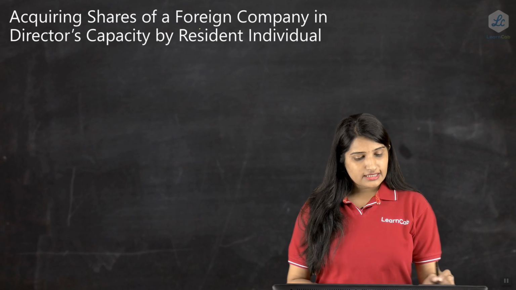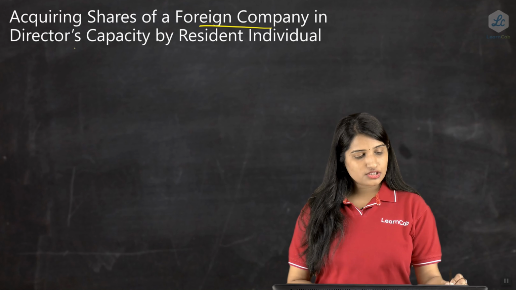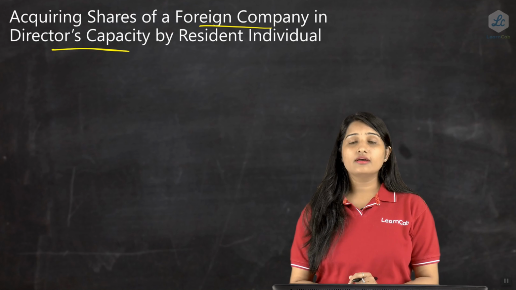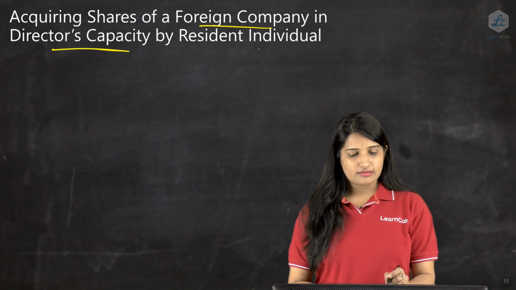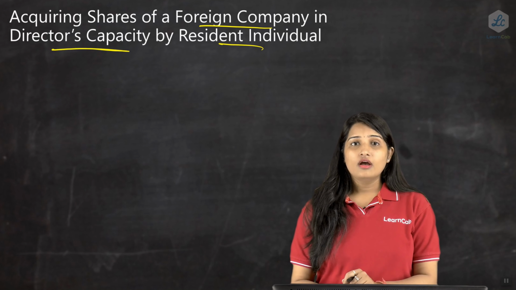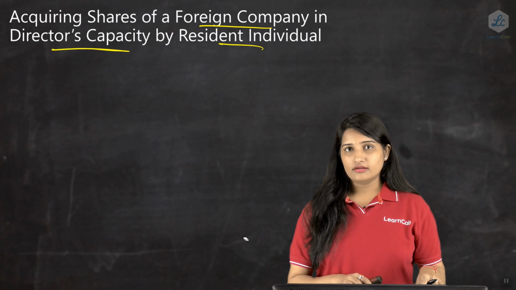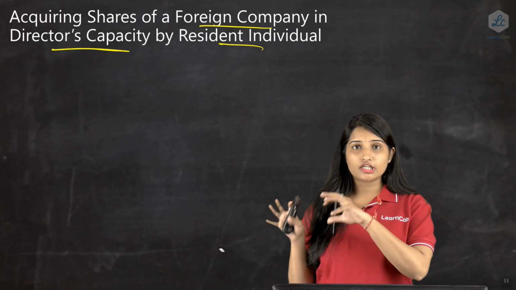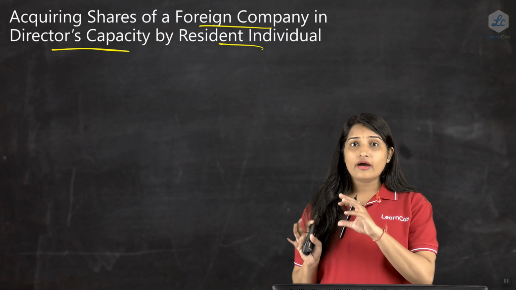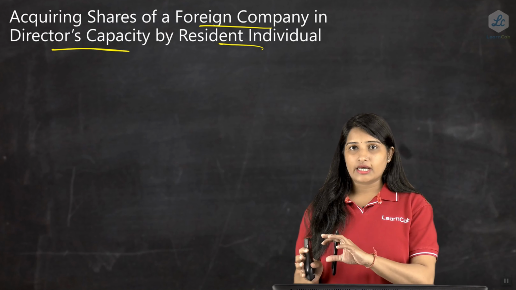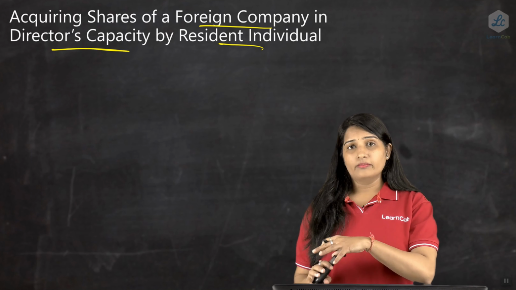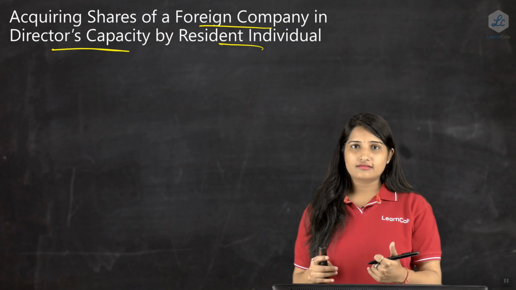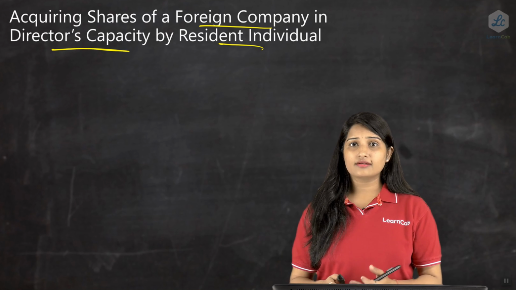Now the next one, let us see acquisition of shares of a foreign company in a director's capacity by a resident individual. Now here the point is, a resident individual in India wants to be a director in that particular XYZ company. Can he become a director? And upon being a director, how can he acquire the shares?